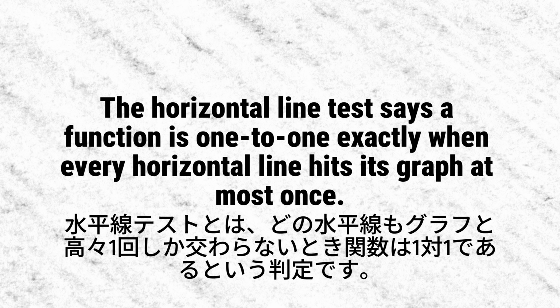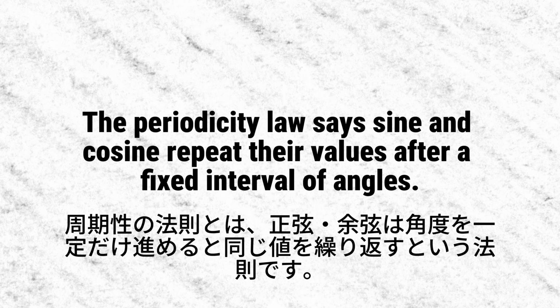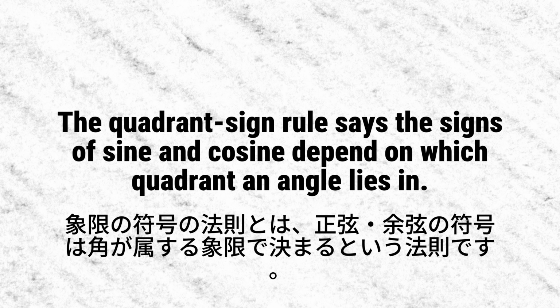The horizontal line test says a function is one-to-one exactly when every horizontal line hits its graph at most once. The inverse function theorem, school level, says a one-to-one function can be reversed to make an inverse function. The periodicity law says sine and cosine repeat their values after a fixed interval of angles. The quadrant sign rule says the signs of sine and cosine depend on which quadrant an angle lies in.